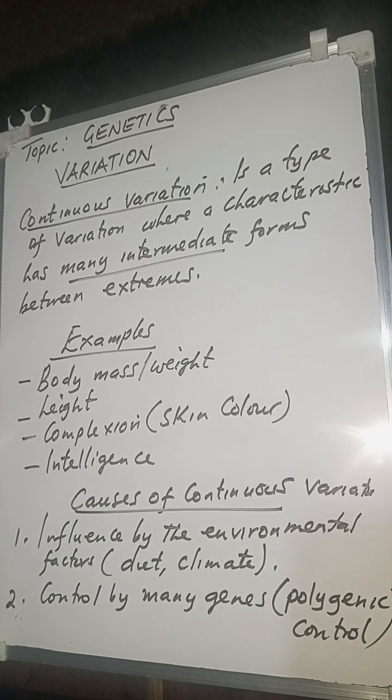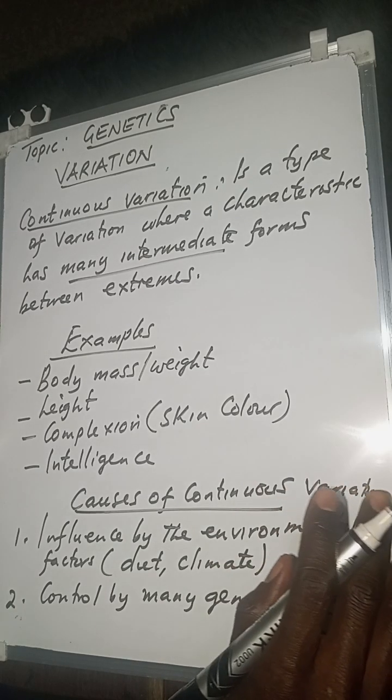Imagine one person is playing with one who is a thief, one who is a womanizer, one who drinks, or one who smokes. That person is going to learn a different characteristic from such individuals, and that's the way it is with continuous variation. Because it is controlled by so many genes, a characteristic will show this type of variation. Right, so that is what we mean.